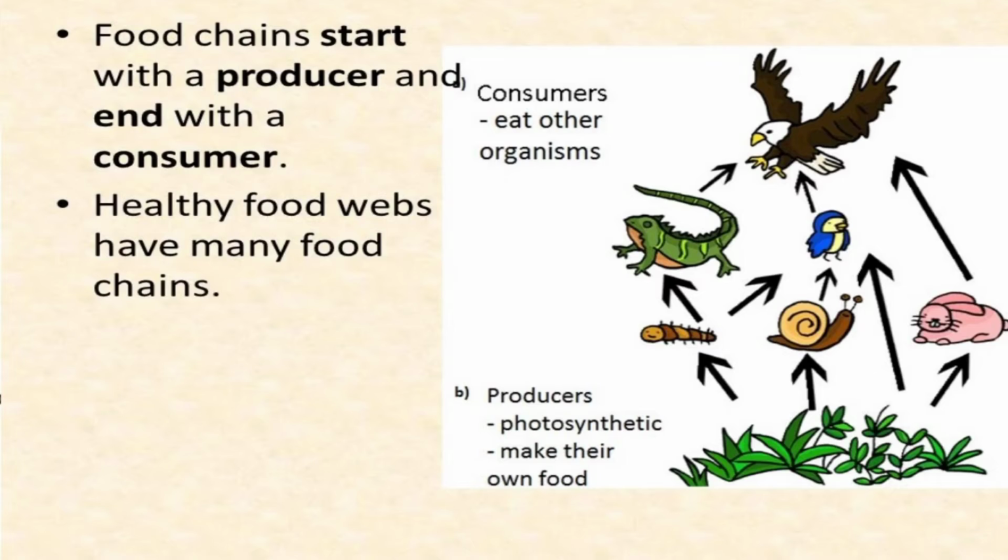The chain of transformation and transfer of food energy in the ecosystem from one group of organisms to the other group through a series of steps or levels is called food chain.